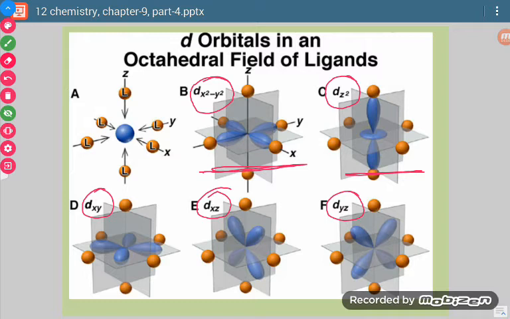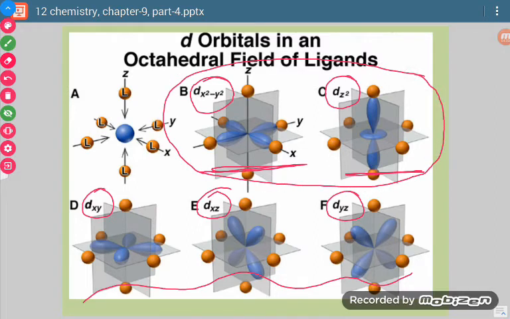The loops of these orbitals lie on the axis, whereas for dxy, dyz and dzx, their loops do not lie on the axis, but lie between the axes. When the loops are on the axis, they will be repelled by the ligands, because the ligands are on the axis. So these orbitals are repelled more, and more repulsion brings about instability. So the molecule becomes unstable because of these two.